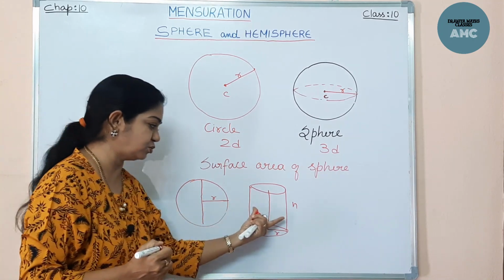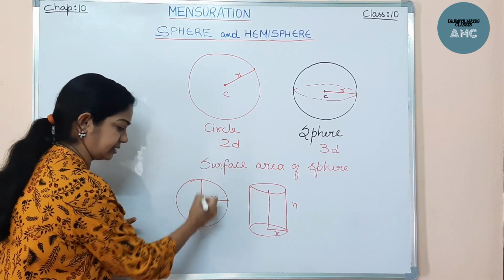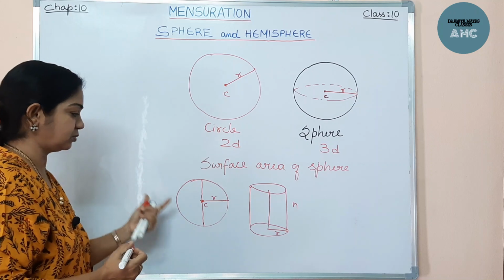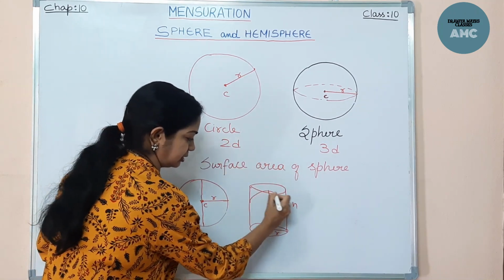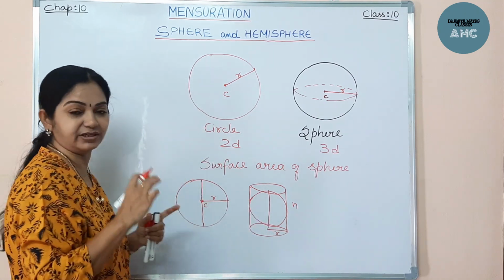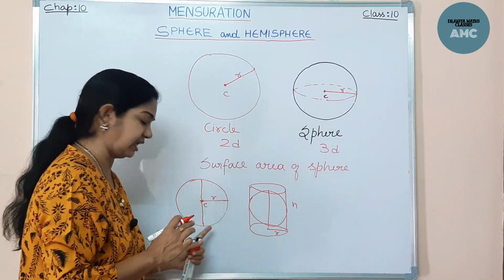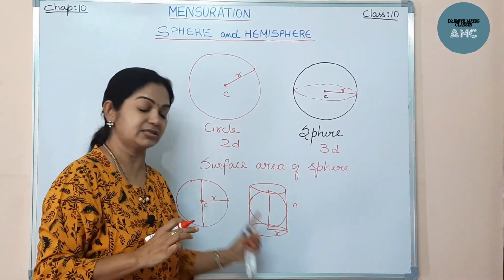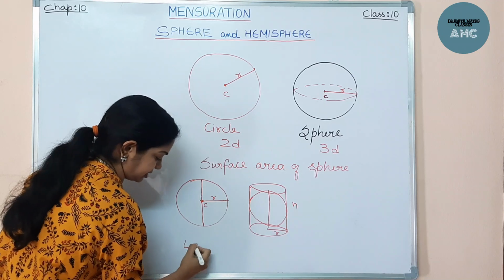Suppose this is the height, these two are same. Now what he noticed is that if you place this sphere into this cylinder, it has exactly fitted in the cylinder. So the condition is that both the radii are equal and the height of the sphere is equal to the height of the cylinder. So he found that the LSA of the cylinder